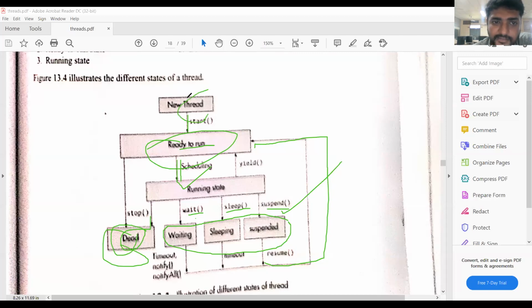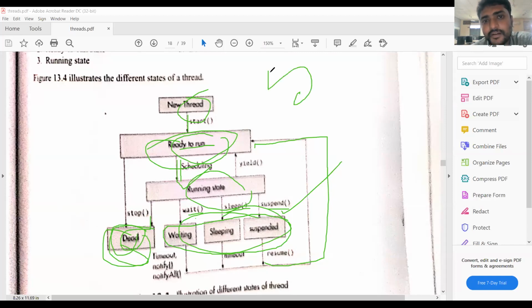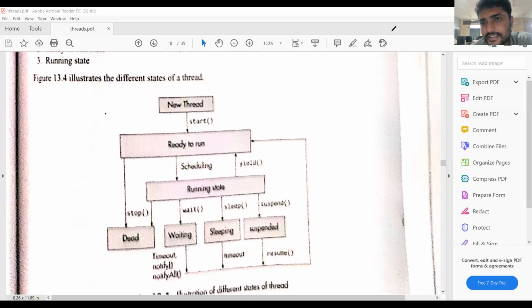So this is the life cycle of a thread. If you create the thread, the thread goes to the runnable state, then to the running state, or sometimes to the waiting state. After completion, the thread goes to the dead state. So these are typically the 5 states of the thread. This can be treated as the thread life cycle, from the starting of the thread till the ending of the thread. All the states are mentioned here. We can also call it thread states.